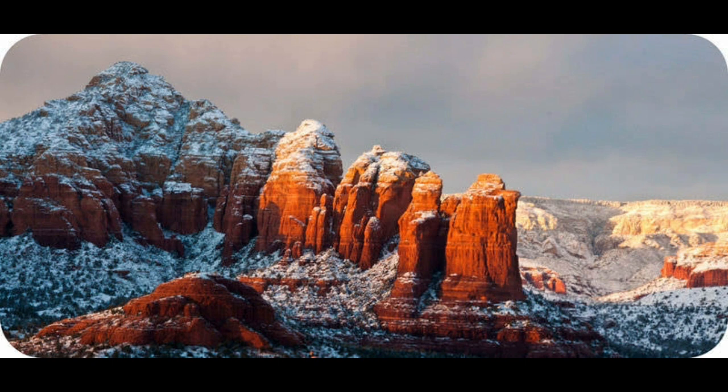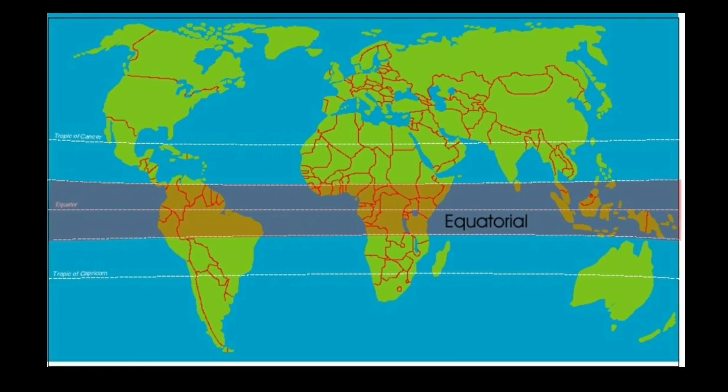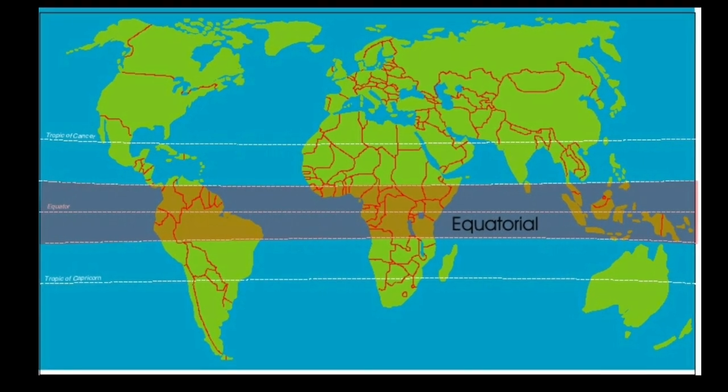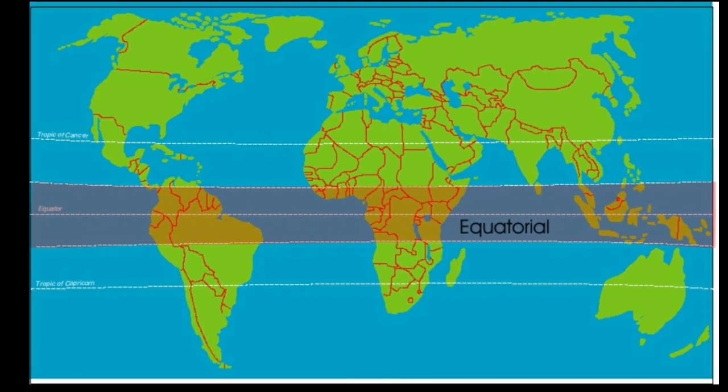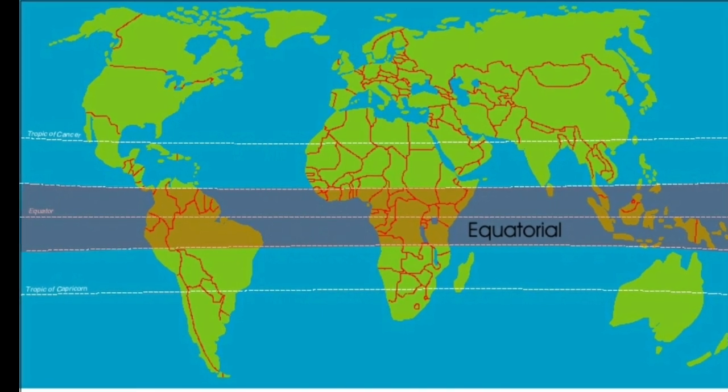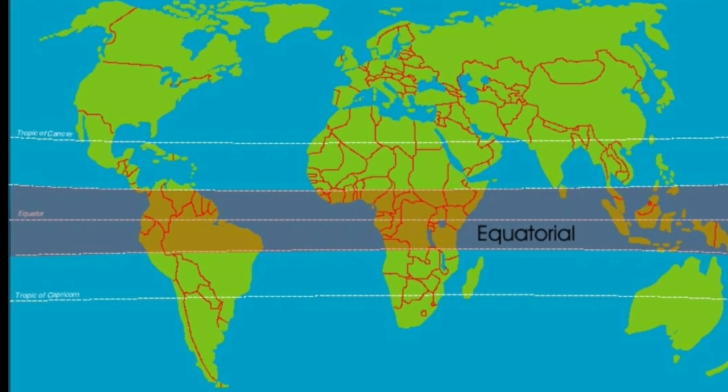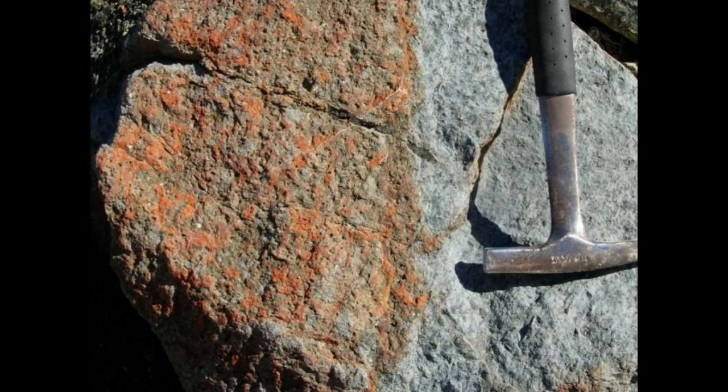This is mainly high in the hot regions such as the equatorial and tropical zones. Equatorial, the places near and around the equator. Let's see the processes one by one.